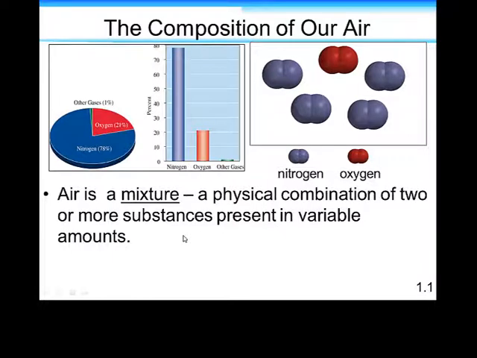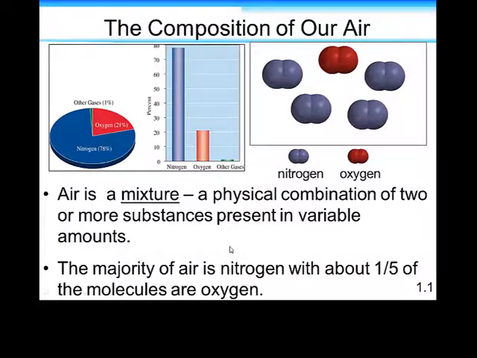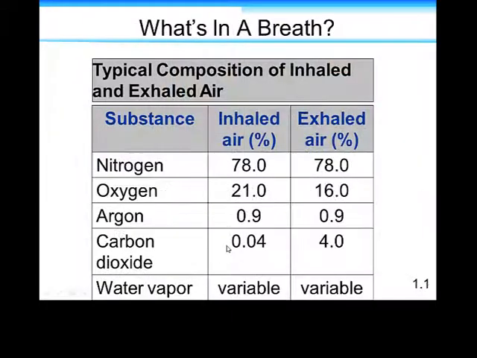So we call air a mixture. It's a combination of various substances, and we'll define how we talk about molecules versus elements later on. But what's important now is that you know it is a mixture. And of that 1%, about 0.9% is argon, which is a noble gas. Carbon dioxide accounts for the rest. There is some water vapor and a few other trace elements that aren't quite as important.